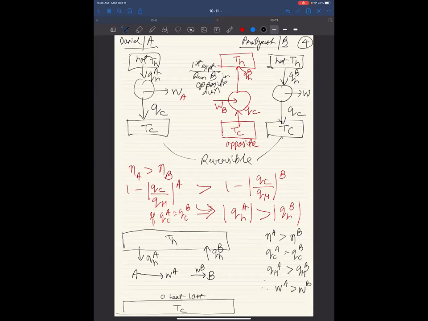So the work that you are getting out of process A is more than the work you need to drive process B. Daniel is so efficient in running that I can run myself in the opposite direction, and the net process would look something like this.